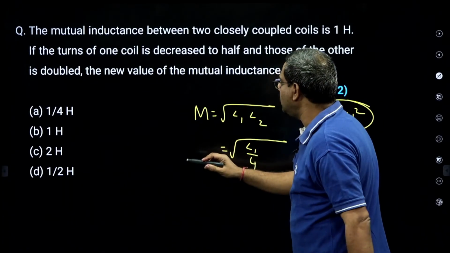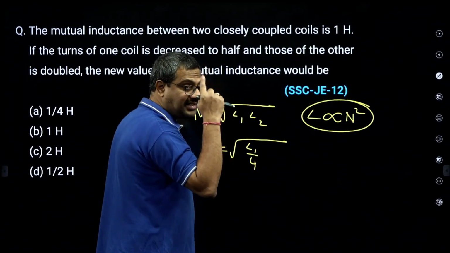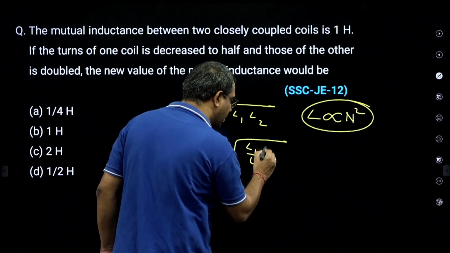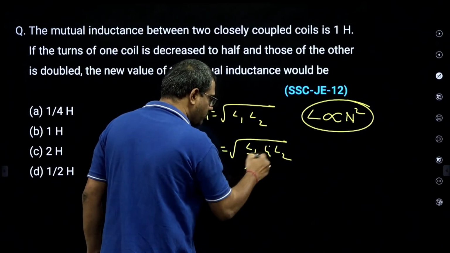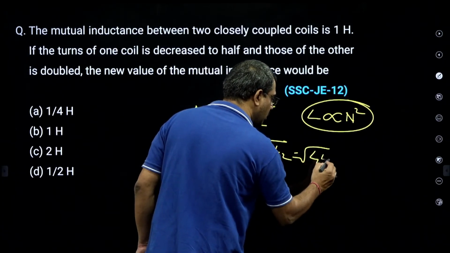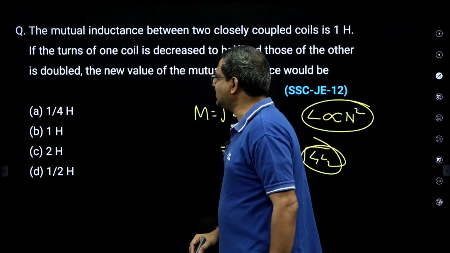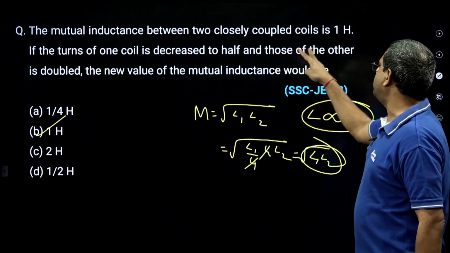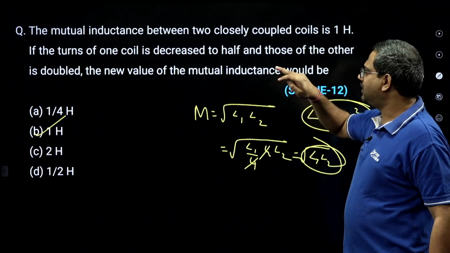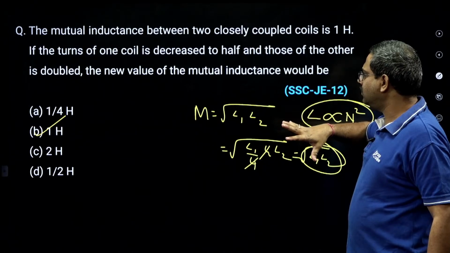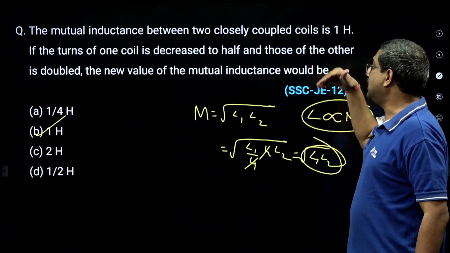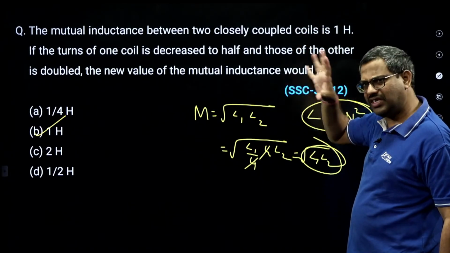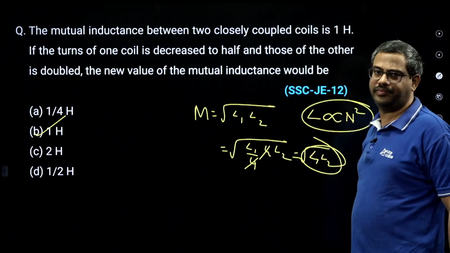The other coil's turns are doubled, so inductance becomes 4 times, 4 into L2. The 4 cancels, so it is root L1 L2 only. So mutual inductance is the same, 1 Henry.